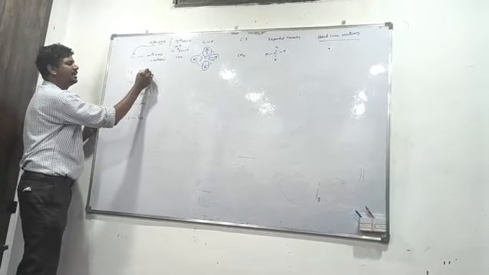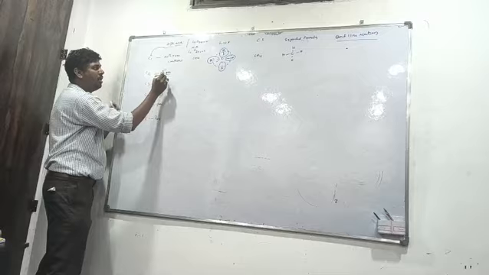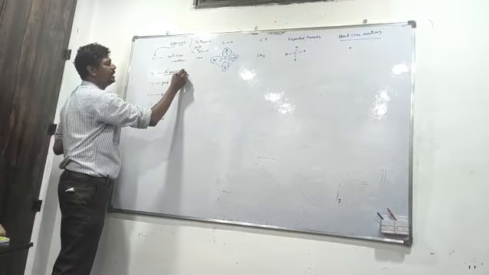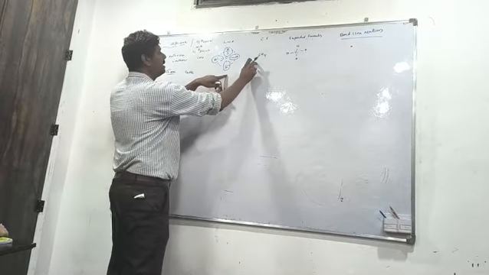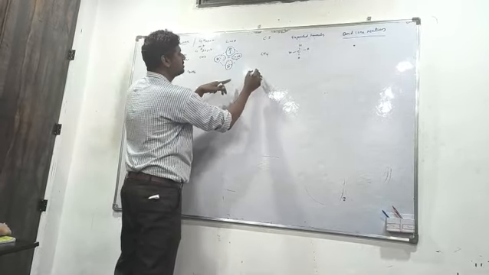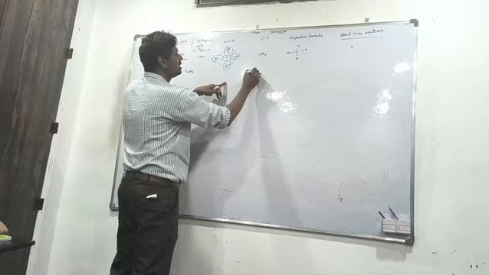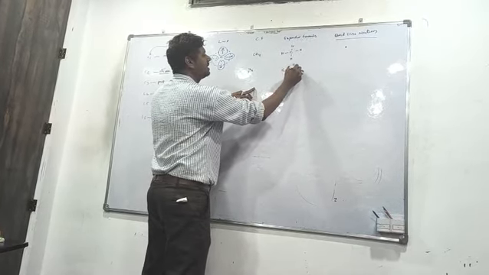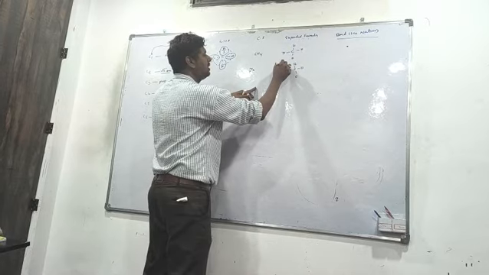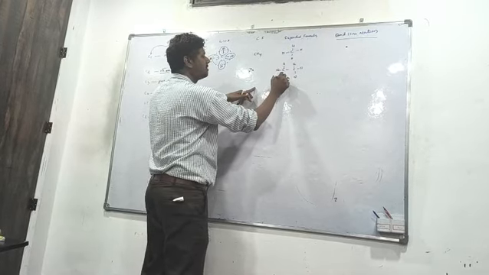Now second is ethane. The molecular formula of ethane is C2H6. The condensed molecular formula is C2H6, and then the expanded formula shows the hydrogens.